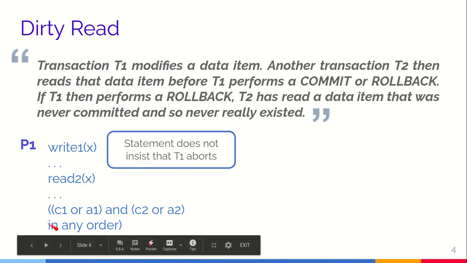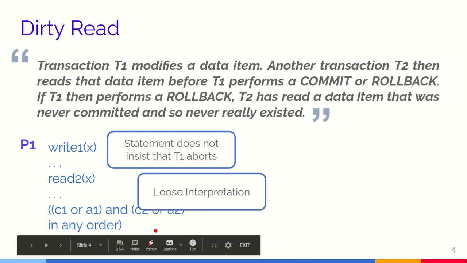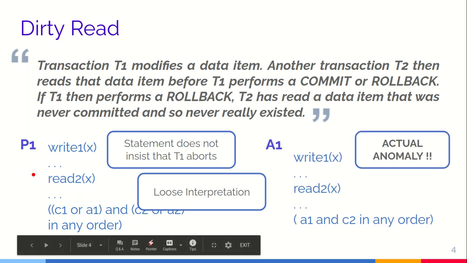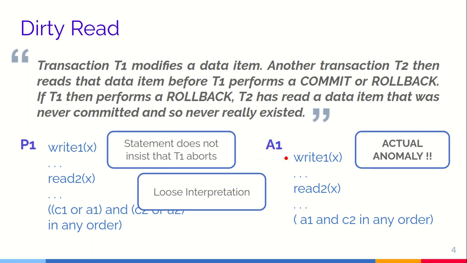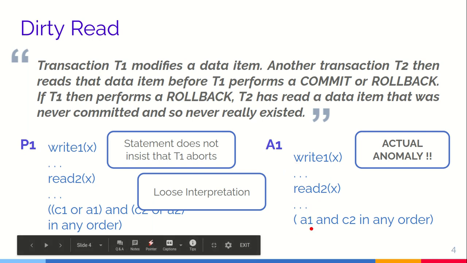So this is what is interpreted according to the statement in the specifications. This is a loose interpretation, that is, an anomaly might occur or may not occur. However, the anomaly labeled A1 is: write 1 X, read 2 X, and transaction 1 aborts, that is, performs a rollback. That is an actual anomaly that might occur.